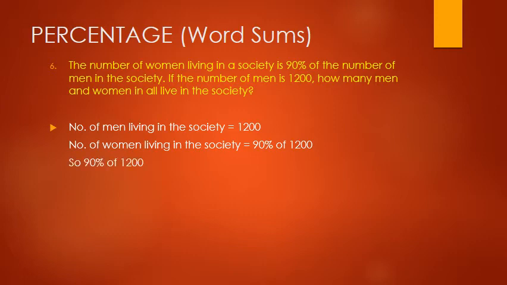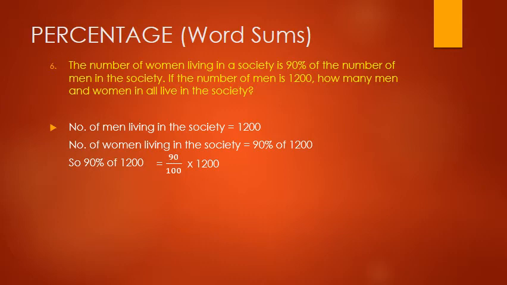So 90% of 1200 is equal to 90 upon 100 multiplied by 1200. And children, why we have written 90 upon 100? Because 90% means 90 out of 100. So 90 upon 100 multiplied by 1200, which is the total number of men.